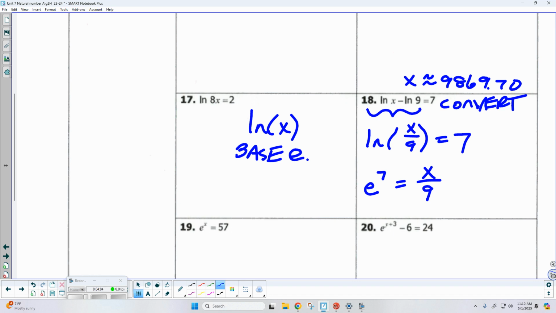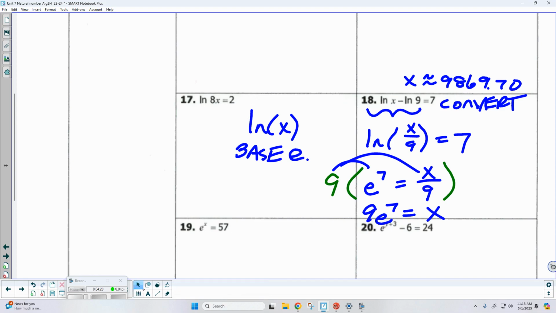Now, we'll worry about e to the 7th in just a second. How would I solve this for x? How would I get rid of that 9? Yeah, I just multiply through by 9. Okay, so I'm going to end up with 9 times e to the 7th power equals, when I distribute, the 9s are going to cancel. There's my x. So I can just go ahead and plug this directly in the calculator.